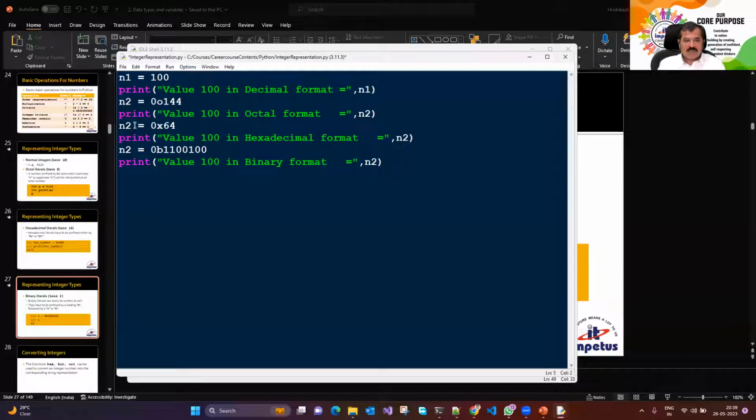So this is N2, this is N3, this is N4. So in different numbering systems I have represented the same value. Here I said I want N3 and here I want N4. So we are now displaying the same number in different formats at different places. I match the spacing just so that it becomes more readable. So you have given these 4 values: one in decimal, one in binary, one in octal and one in hexadecimal.